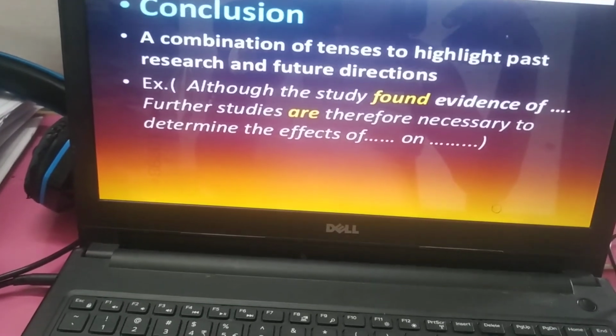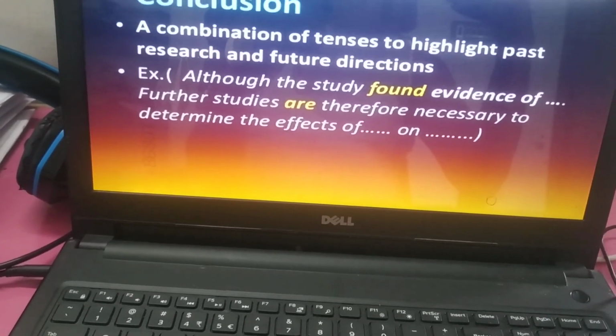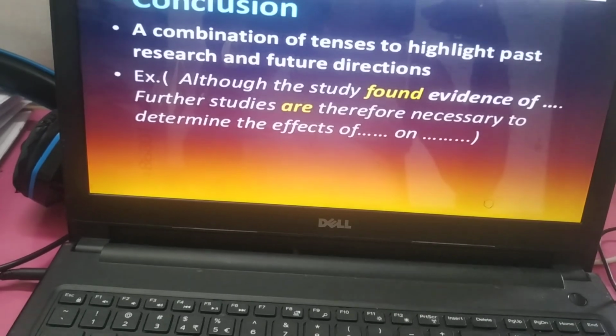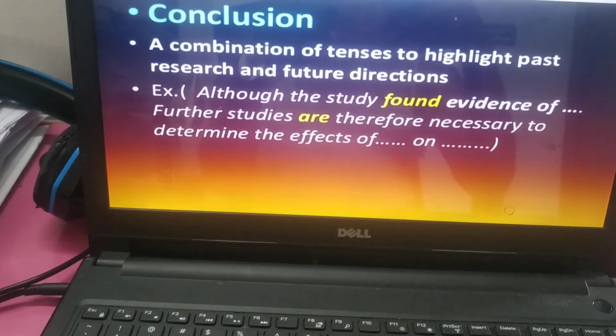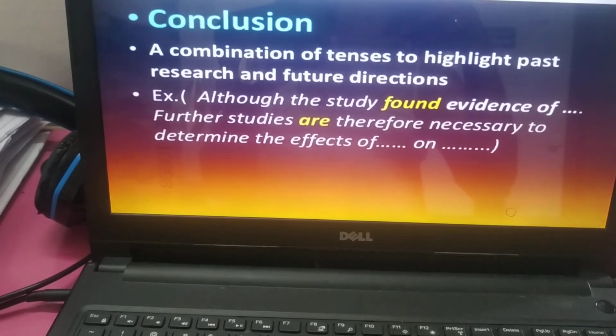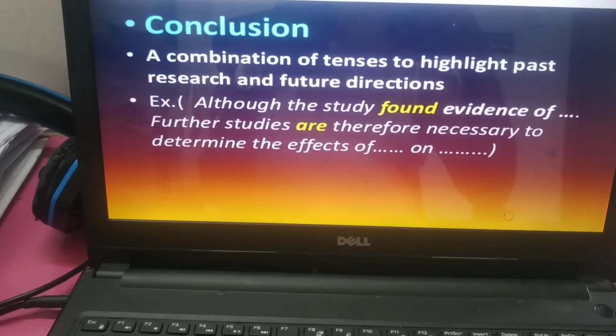We have different sections, starting from the title and introduction. Many things are there, isn't it? So accordingly, you have to use your tenses for the betterment of your paper.